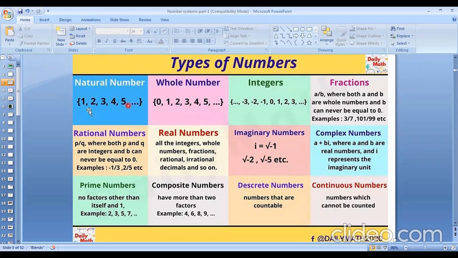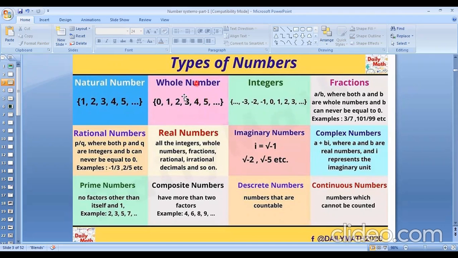Okay, so how many natural numbers? Nobody can give an answer. So natural number starts from 1 and ends at infinity. That means there is no limit to natural numbers. And if you start to count the natural numbers, your age will be finished, then the earth's age will be finished, the timeline of the universe will be finished, but the counting of natural numbers can never be finished.